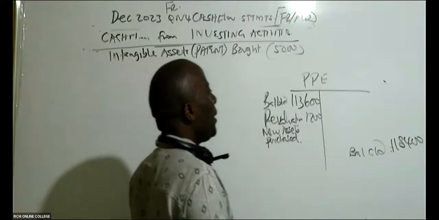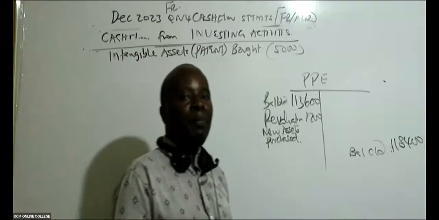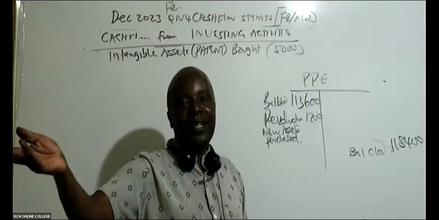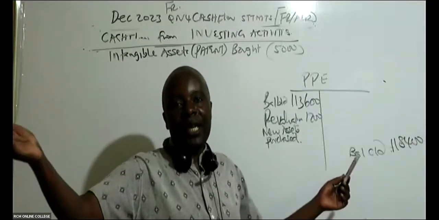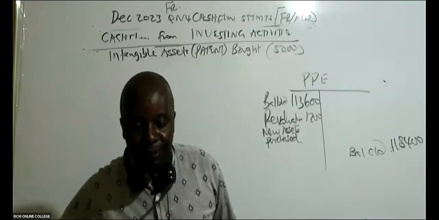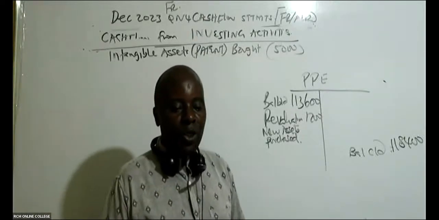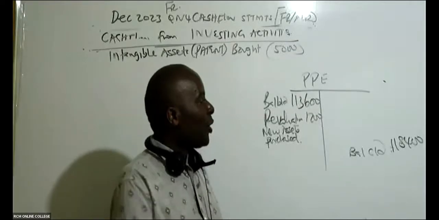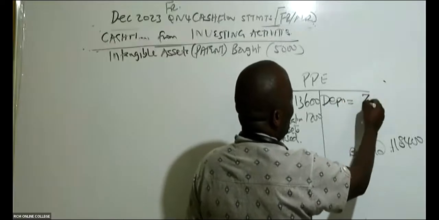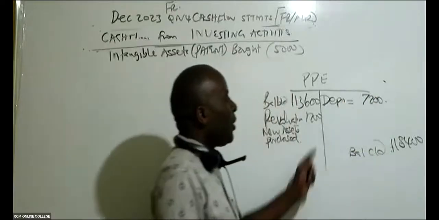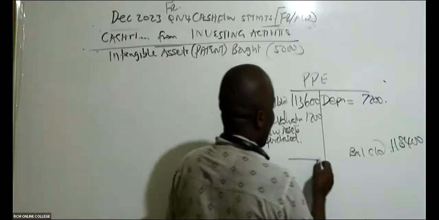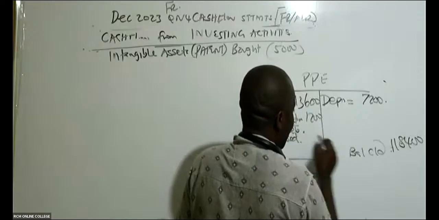Now, what makes the PPE in this case here go down, the value go down? Depreciation. And if you sell PPE items, in the question there is nowhere they told us that we sold. So the only thing we can come and account for here is depreciation. And fortunately, we know that depreciation is 7,200. Remember, we take depreciation for the year, 7,200. So are you able to give me the balancing figure? The balancing figure is what will come here.